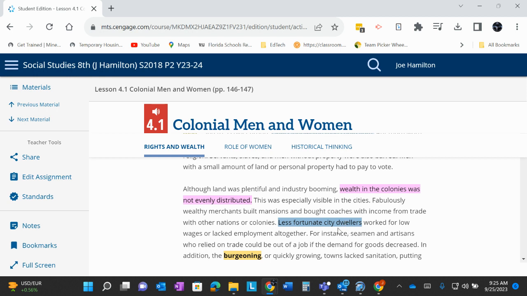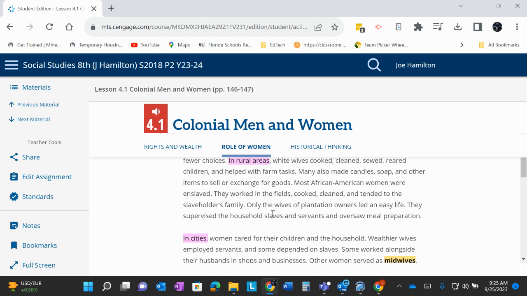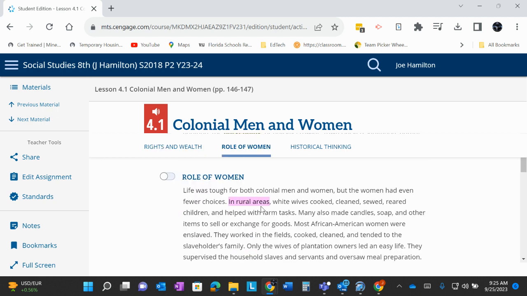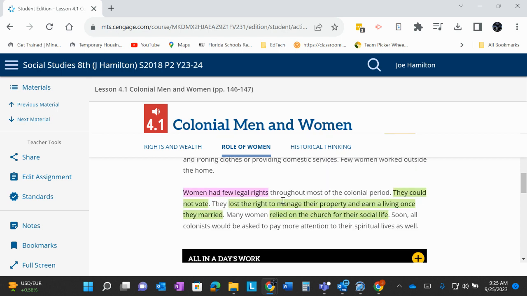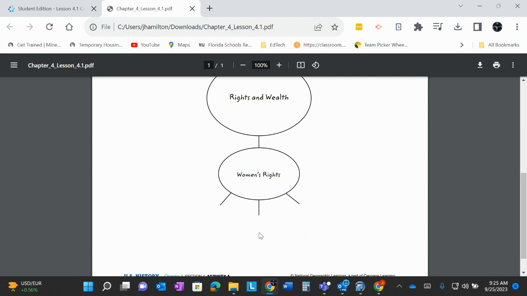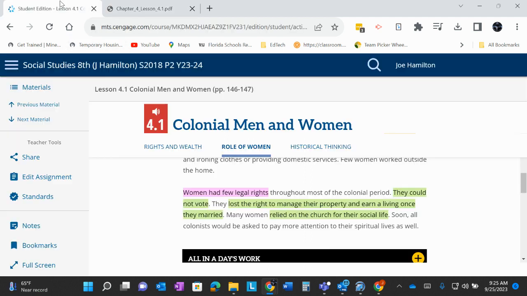And then finally, down at the bottom of your thinking map, you have women's rights. So we're going to go down. It talks about the role of women in rural areas and the role of women in cities. But when you get to the very last paragraph, it talks about women's rights. There are 3 boxes on the thinking map that you have to fill in. Let me bring that back over. There are three here. One, two, three. So we'll be looking for three details regarding women's rights. Let me go back over here.